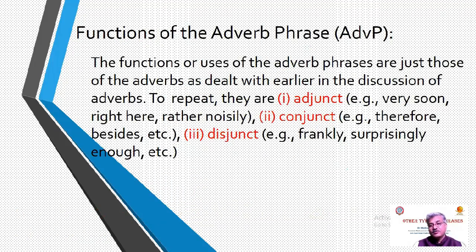The functions or uses of the adverb phrases are just those of the adverbs, as dealt with earlier in the discussion of the adverbs. To repeat, they are adjunct, conjunct and disjunct. For example, as adjunct: very soon, right here, rather noisily. As conjunct: therefore, besides, etc. As disjunct, for example: frankly, surprisingly enough.